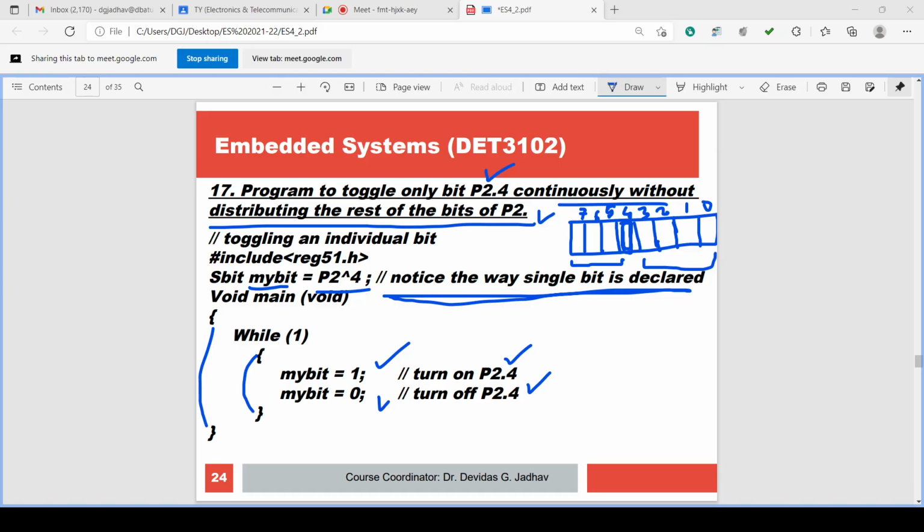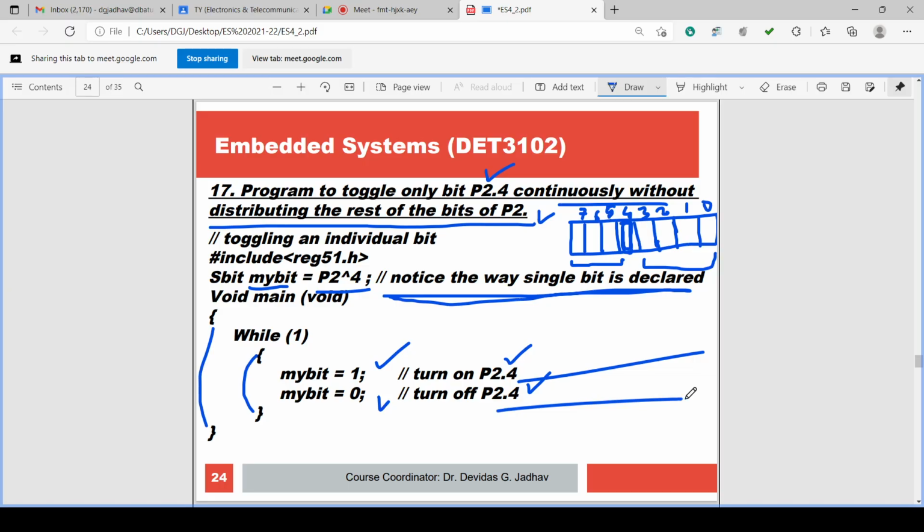Now what is the change we have to add into this program? There is no delay, so we cannot observe the single bit changing. So to observe that change, we have to introduce delay after this instruction. Delay may be indefinite or delay may be precise, accurate delay.